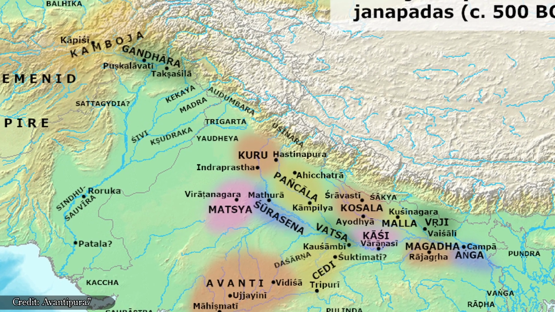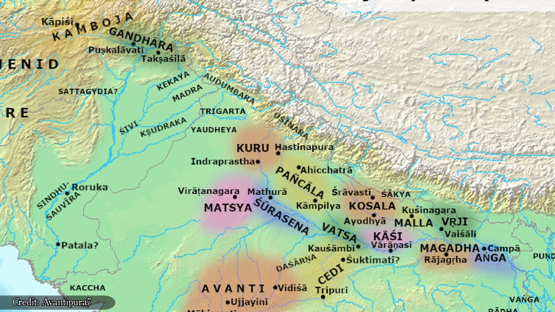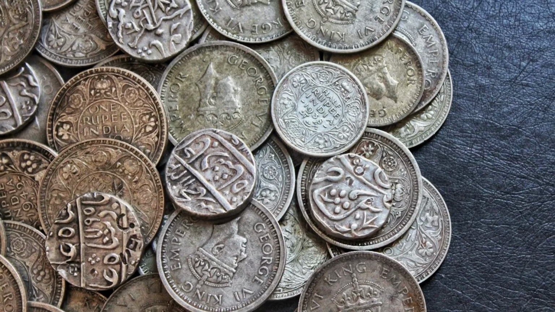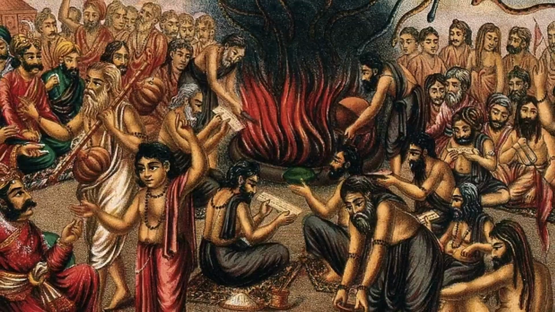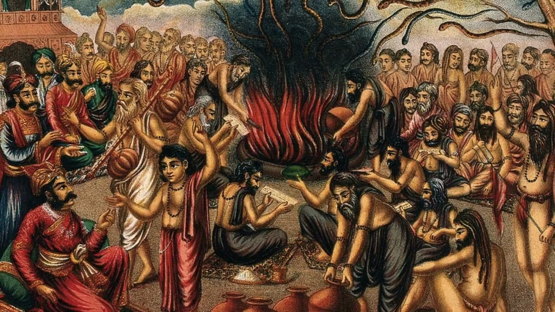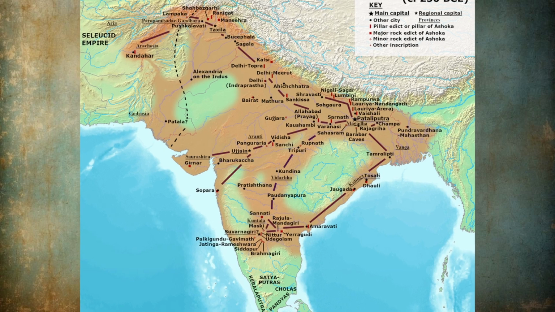The Mahajanapadas represent a transformative phase in Indian history that saw the development of organized states, diverse governance models, economic prosperity, and cultural enhancements. These were the first organized political entities in ancient India and would pave the way for more advanced political systems, which would give rise to large empires like the Mauryan Empire.